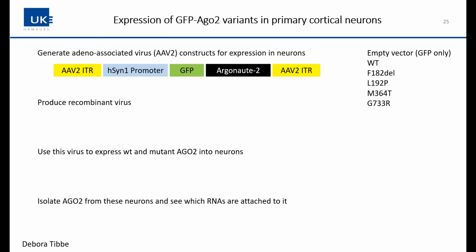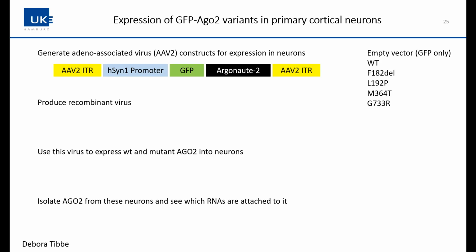Thank you. So finally, I want to also say some words about what we're doing to functionally characterize what's wrong in the patients. One aspect that we do is that we take a virus system to bring AGO2 protein into neurons. By doing so, we can choose to take the wild type, so the normal, the non-mutated, or we can mutate it.